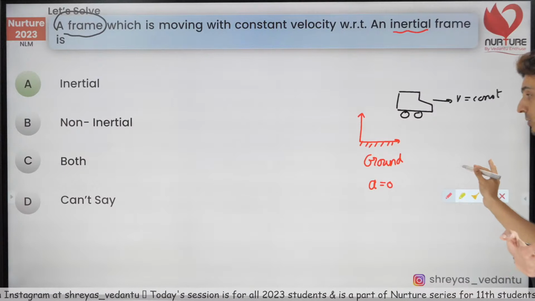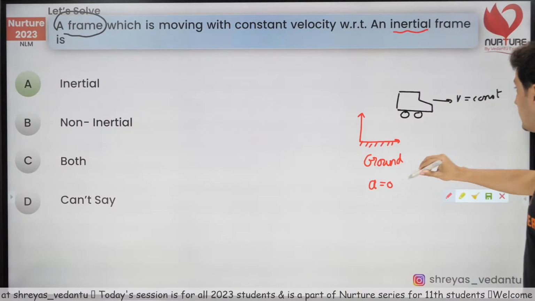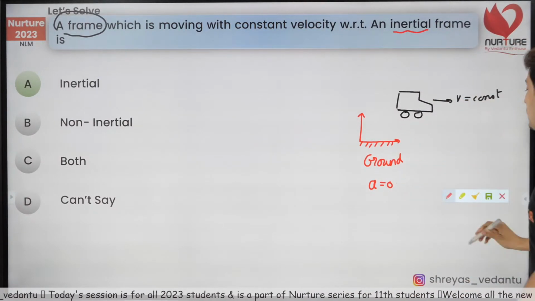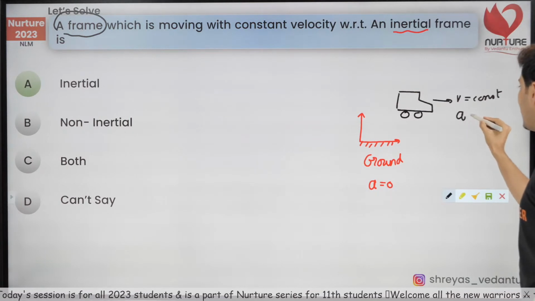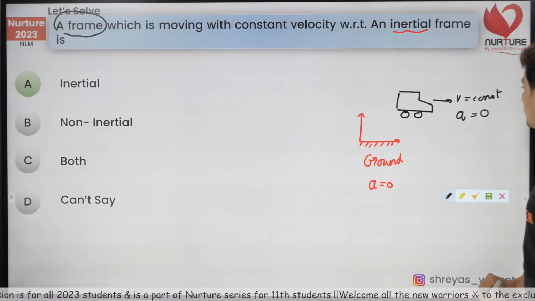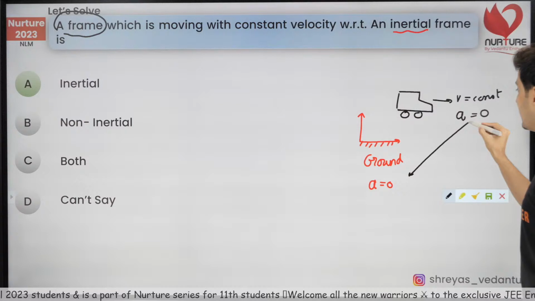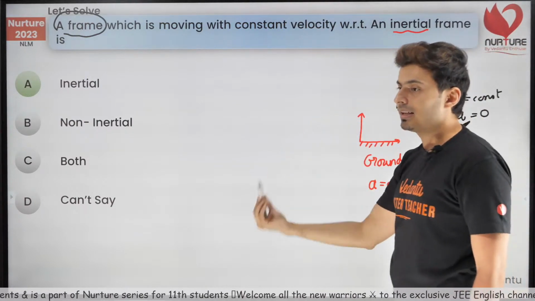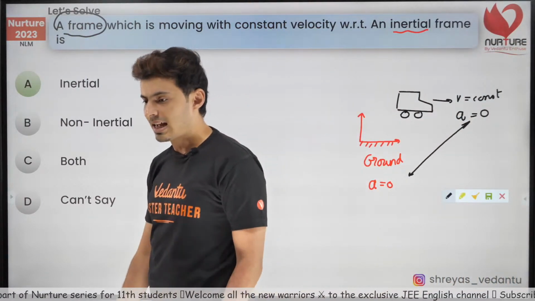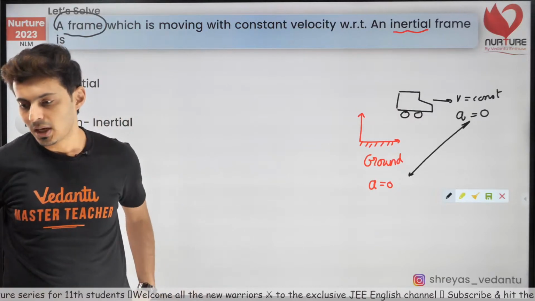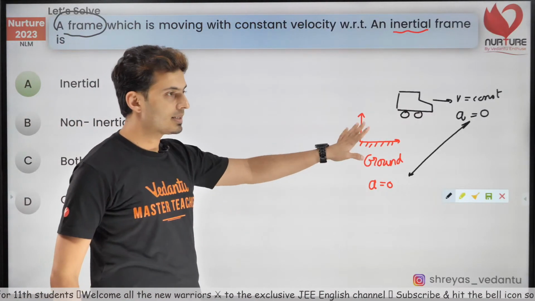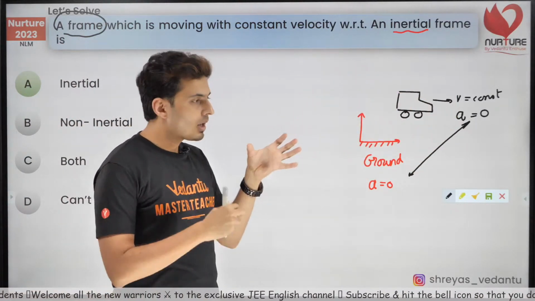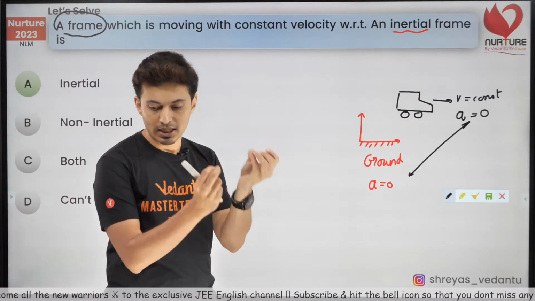Correct? Acceleration of the ground frame is 0. That means it is inertial. And if this guy's velocity is also constant, that means this guy's acceleration should also be 0. Correct? So what does it mean? It is also inertial frame. Yes, as simple as that. Okay, I hope this makes sense. So all those things which have 0 acceleration, okay, will be also inertial.